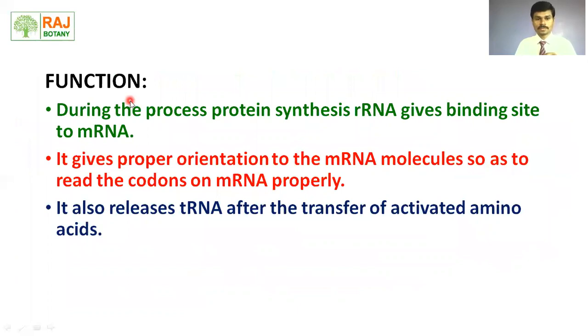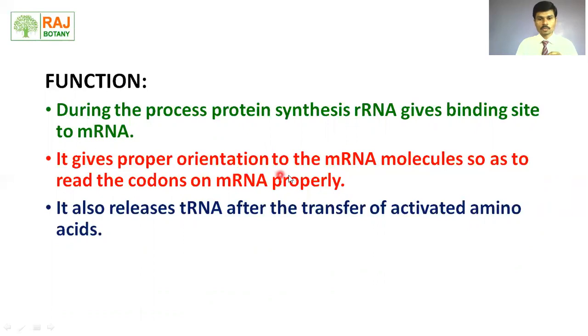Let's see the function of the rRNA. During the process of protein synthesis, rRNA gives the binding site to the mRNA because rRNA forms the ribosome. A ribosome consists of 2 subunits, a large subunit and a small subunit, and both subunits hold the mRNA between them. The mRNA is properly oriented, and on that mRNA the tRNA gets attached. This is the main role of rRNA, that it gives the binding site to the mRNA.